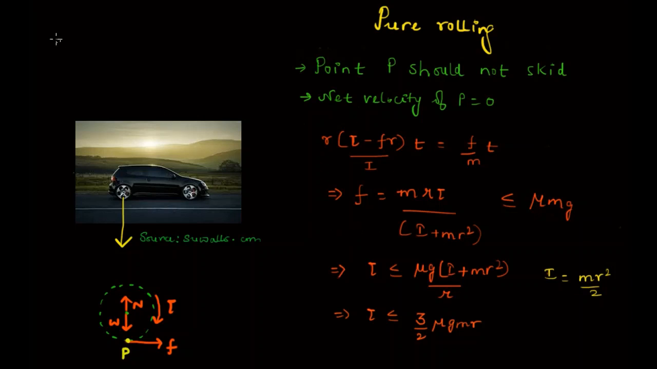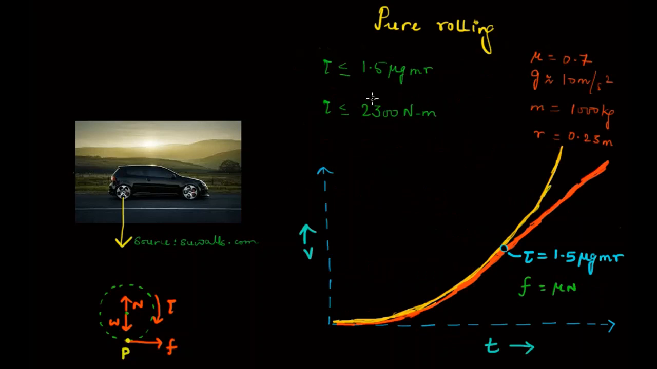Let's visualize this with the help of a graph so that we understand this point better. So we know that torque should be less than or equal to 1.5, or 3 by 2, mu g mr. So let's apply some real values. In general, the value of friction on the road when a car moves is somewhere around 0.7. g is around 10 meters per second square, or actually 9.8. m is the mass of the car. On average, a decent sized car will have a mass of 110,000 kg, and the radius of the wheel would be on average somewhere around 23 centimeters, 0.23 meters.